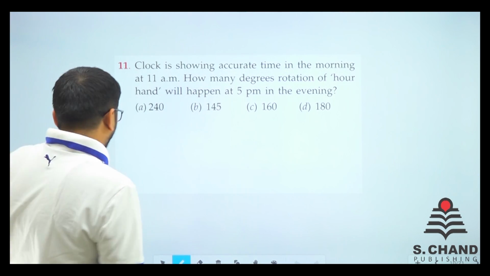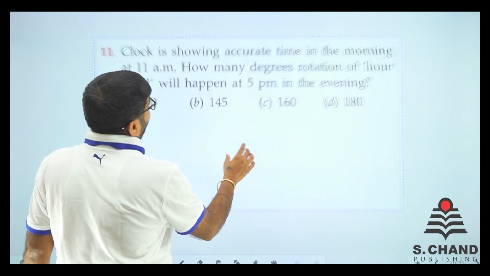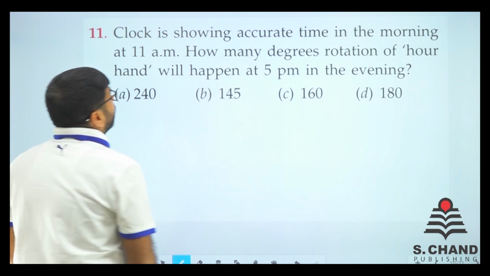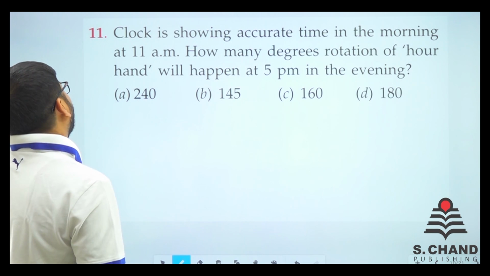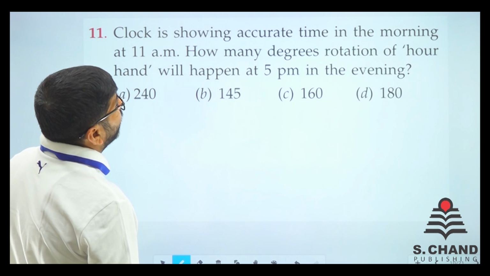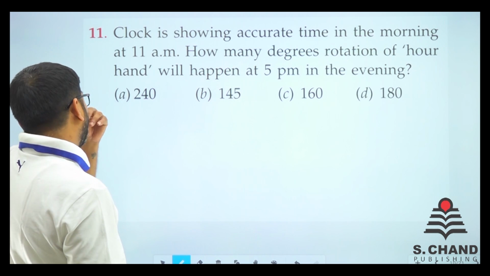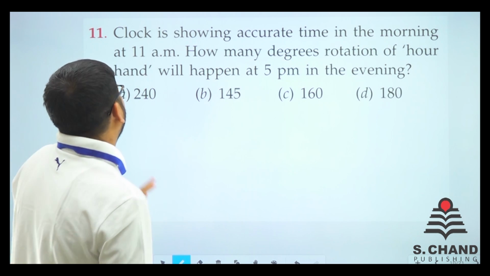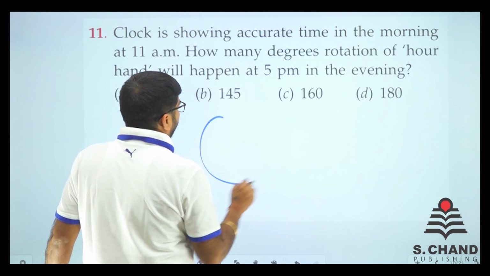Here we go. We have question number 11 with us. Clock is showing accurate time in the morning at 11 a.m. How many degrees rotation of our hand will happen at 5 p.m.? Great question.